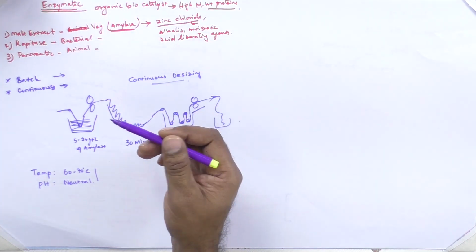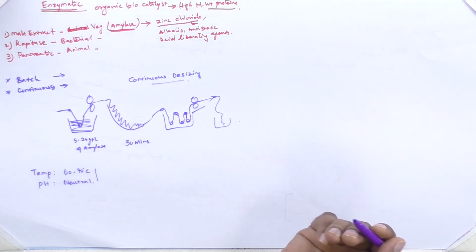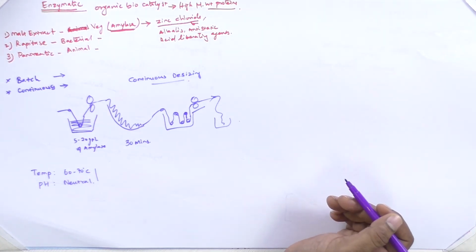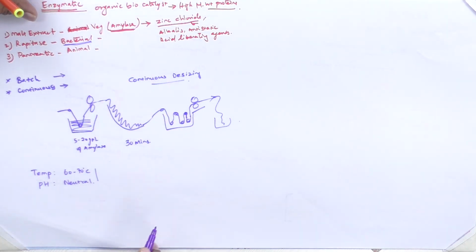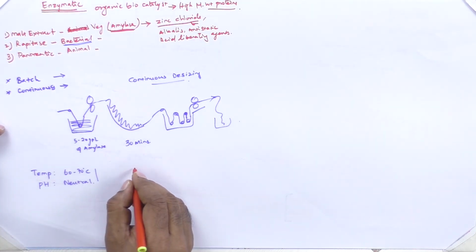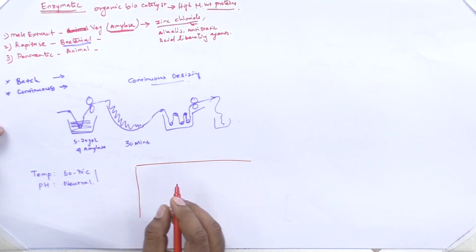This condition will vary according to the type of enzyme. If you are using malt enzyme, the temperature is different, and rapidase will be different, and pancreatin is different. Bacterial enzymes, that is rapidase, can withstand a wide range of temperature and pH, whereas the others are not like that. They have specific temperature and pH. So this is the general recipe for enzymatic desizing.